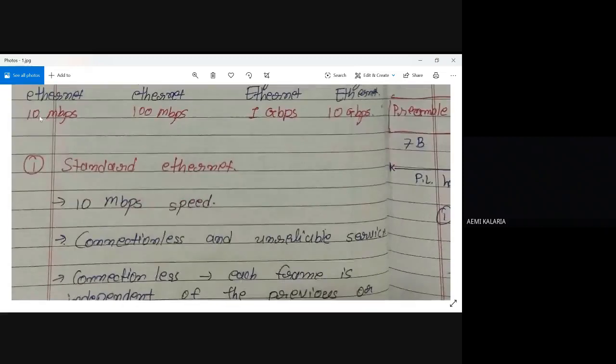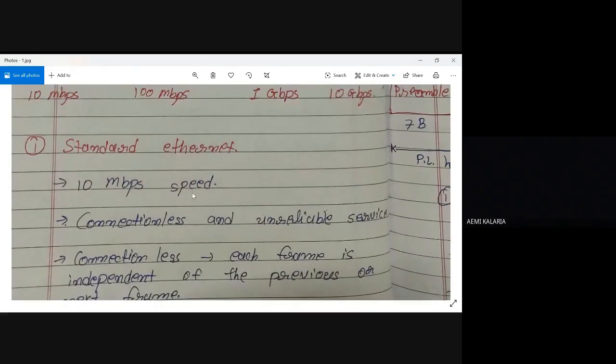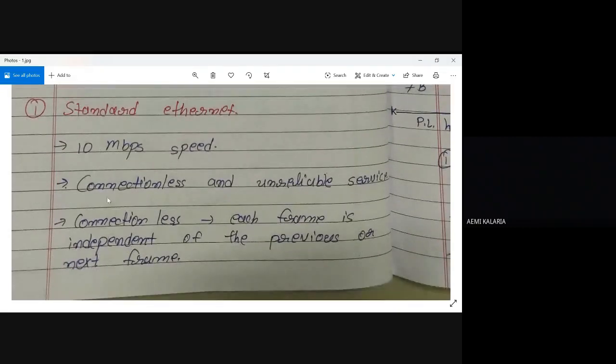As I already discussed, 10 Mbps speed. Whenever we want only very low speed, at that time we are dealing with this standard Ethernet. It is a connectionless and unreliable service. What do you mean by connectionless? In the previous lecture also I discussed it.